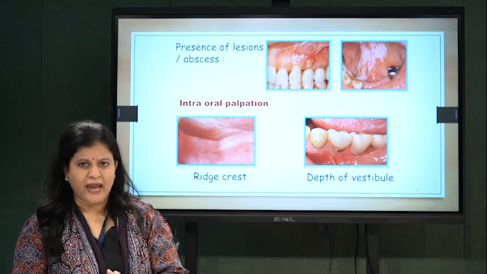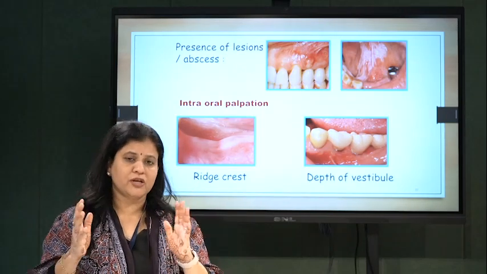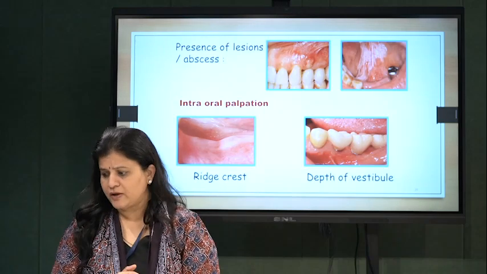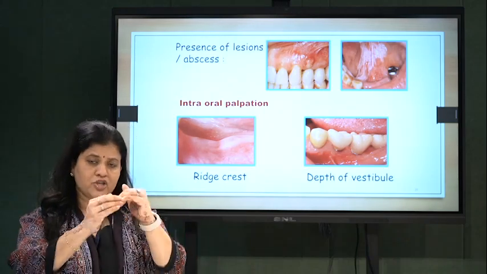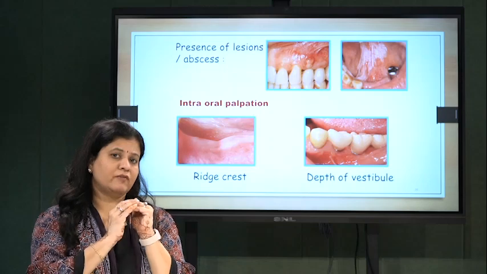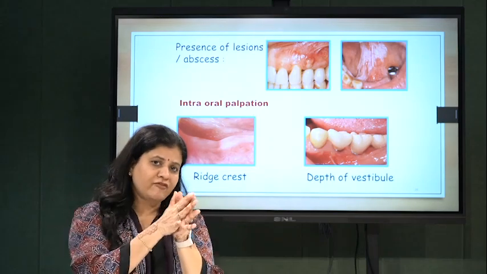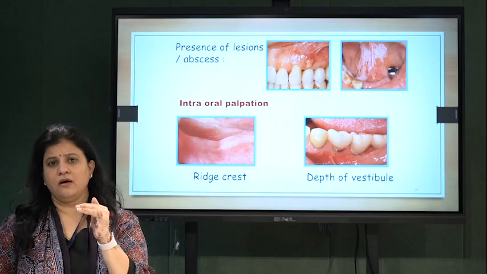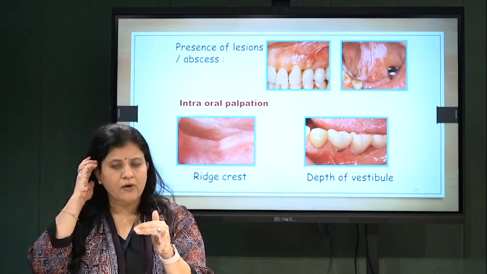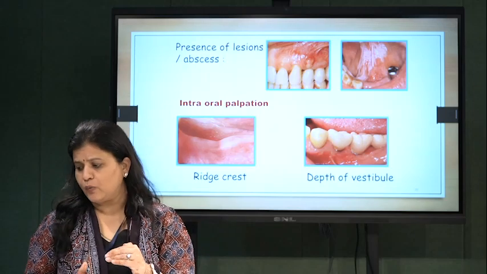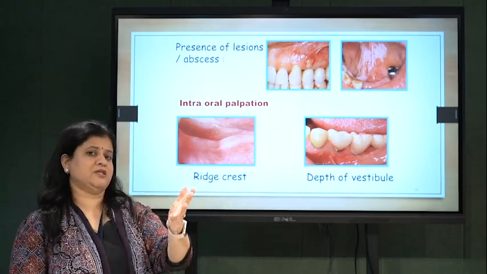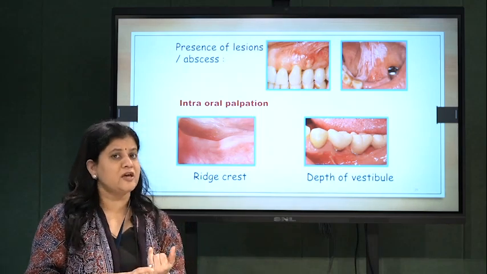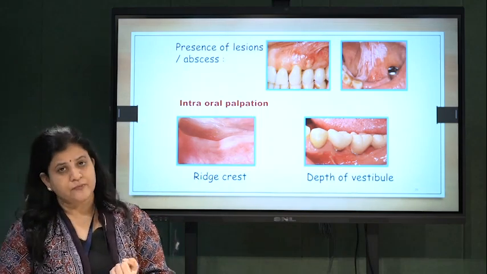Then comes any other lesion in the vicinity like abscess, something which affects the overall outcome of the implant. Then the ridge crest or crest of the edentulous area. If it is knife edge, how will you start with the implant? So you need to check. For that, radiographic analysis is not required, but yes, first is clinical one. Then comes the depth of the vestibule. Wherever you are putting implant, make sure the width of attached gingiva is adequate, vestibular depth is adequate.